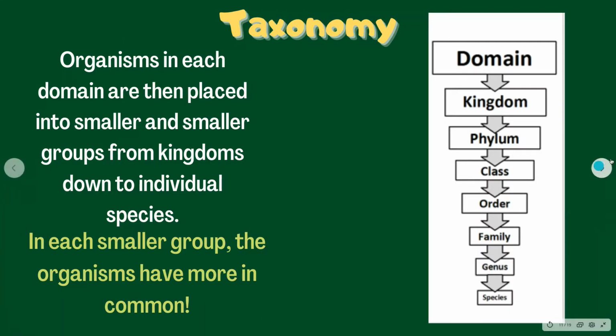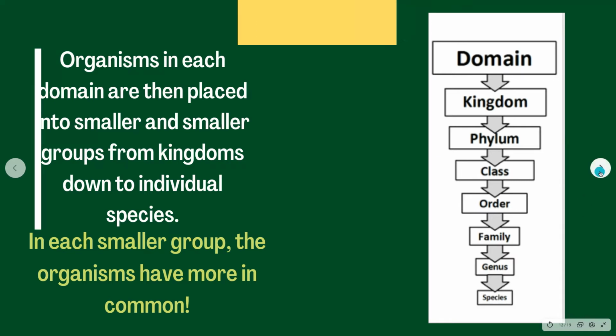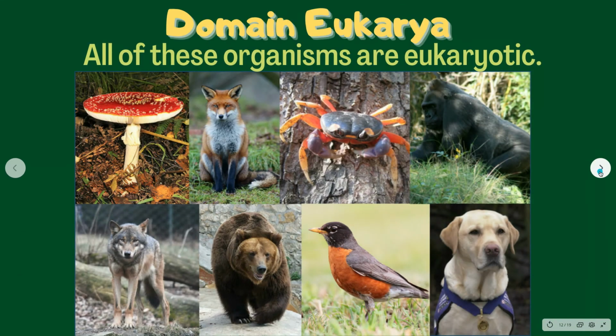So organisms are placed in domains and are broken down further into kingdom, phylum, class, order, family, genus, and species. The further they move down this chain or this order, the more they have in common. So all of these organisms are eukaryotic and belong to the domain Eukarya.